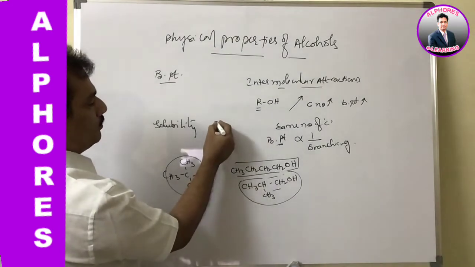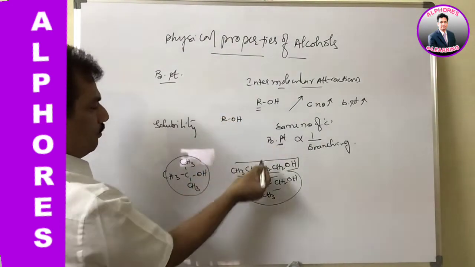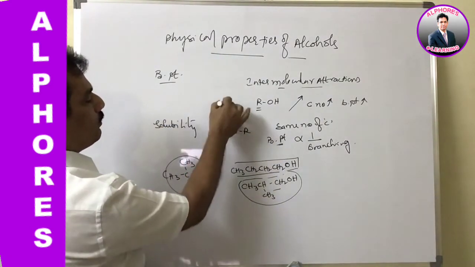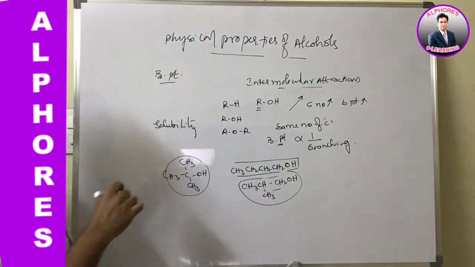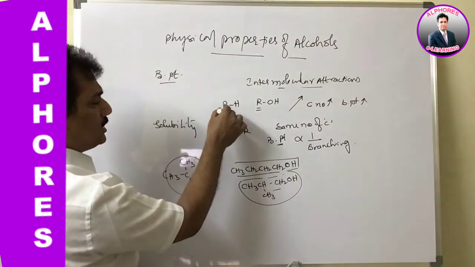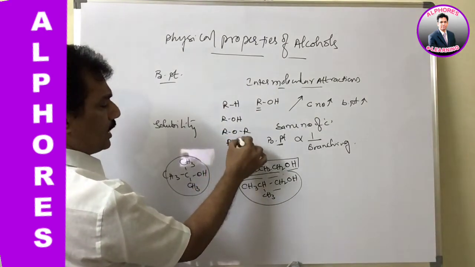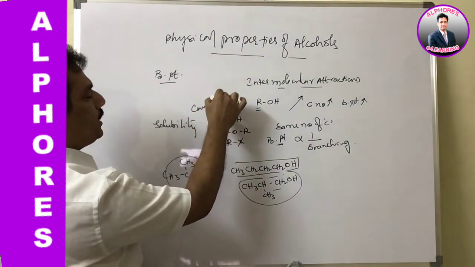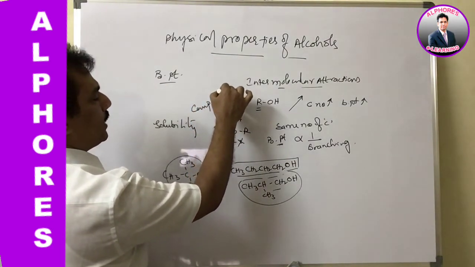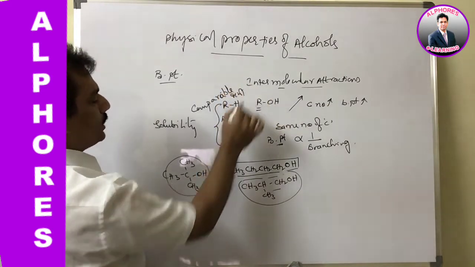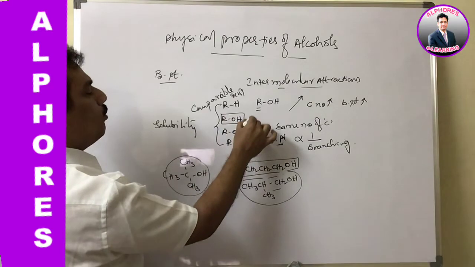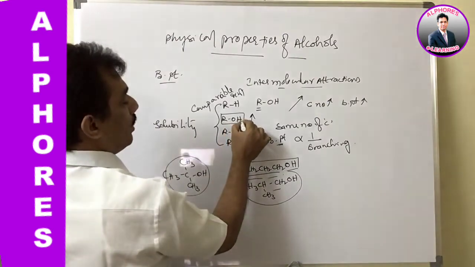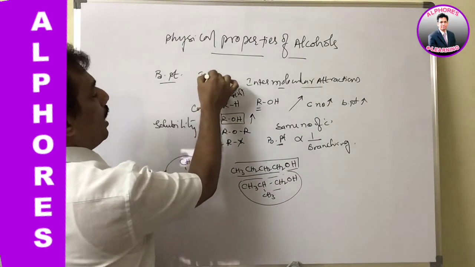If it is alcohol, we may compare its boiling point with other molecules like ethers, or alkanes, or alkyl halides, that is, of comparable molecular weights, almost very close. In such a case, alcohols are found to have more boiling points compared to the others. The reason is that only alcohols are able to form intermolecular hydrogen bonding.